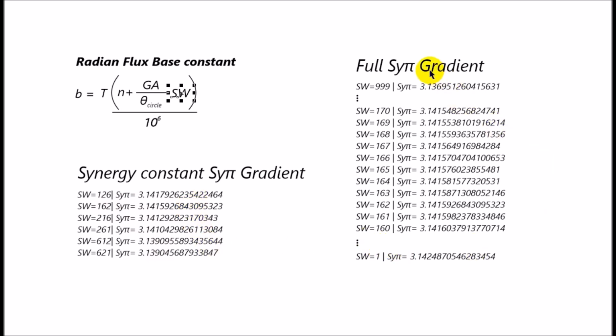And we have the full psi pi gradient, where I basically counted from 1,000 down to 1, which is oddly close to 22 divided by 7. And we get this whole gradient of pi. I just find that very fascinating, and I haven't seen anything in any lecture or class or document that explains pi to this degree of logic and accuracy.